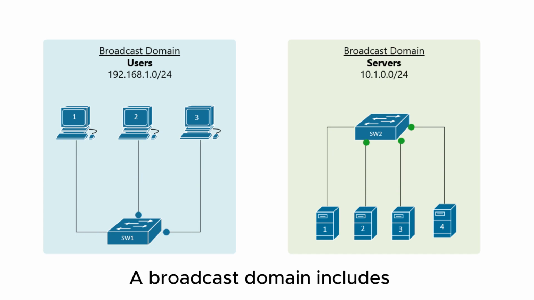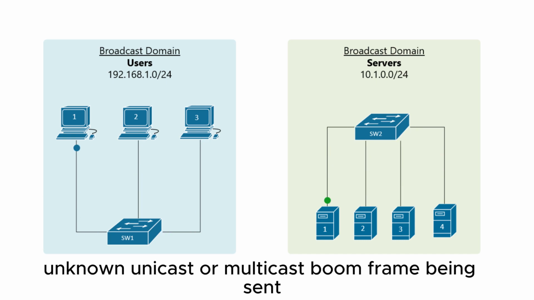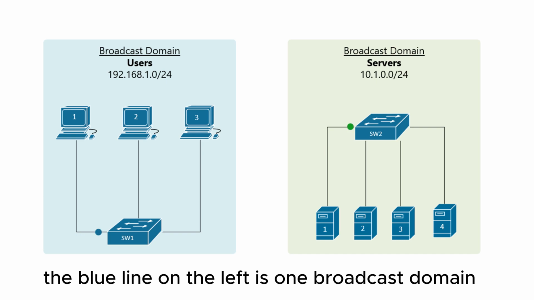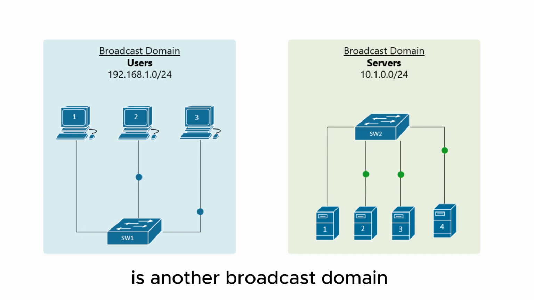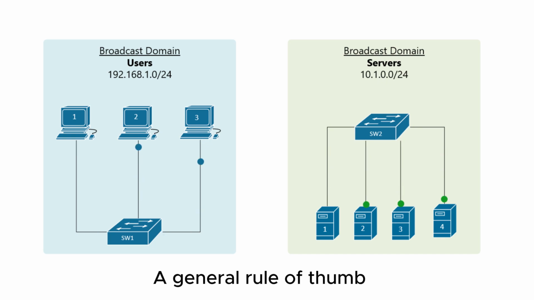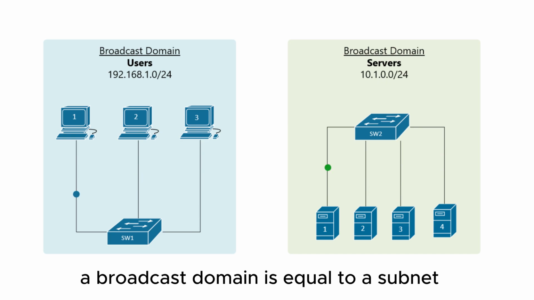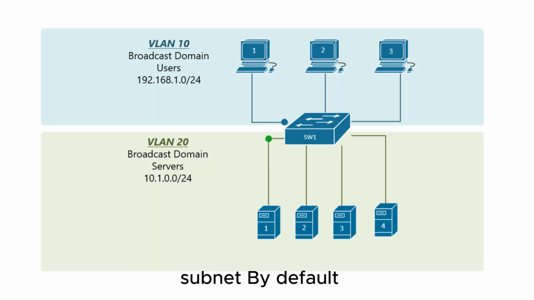A broadcast domain includes all connected devices that get a copy of any broadcast, unknown unicast, or multicast (BUM) frame being sent. In Figure 1, the blue LAN on the left is one broadcast domain, and the green LAN on the right side is another broadcast domain. A general rule of thumb is that a single LAN is equal to a broadcast domain is equal to a subnet. LAN, broadcast domain, subnet.